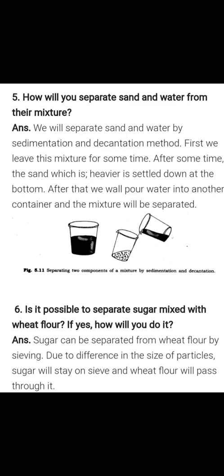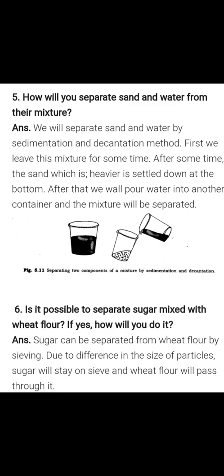We will separate sand and water by the sedimentation and decantation method. First, we leave this mixture for some time. After some time, the sand, which is heavier, settles down at the bottom. After that, we will pour the water into another container and the mixture will be separated.